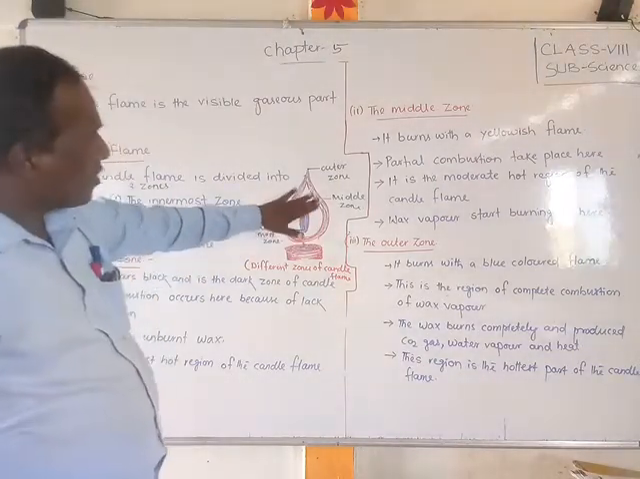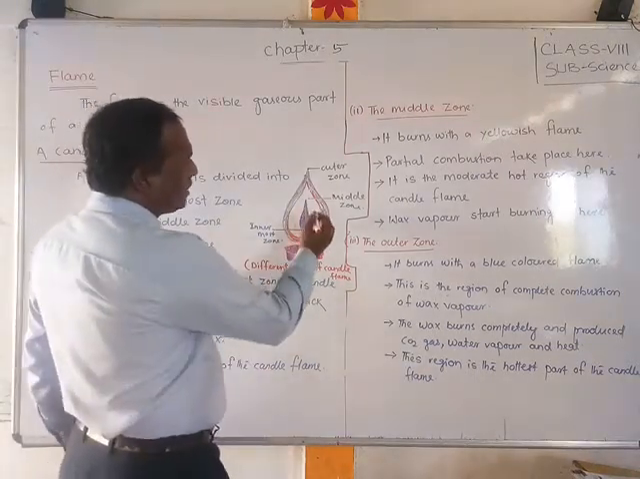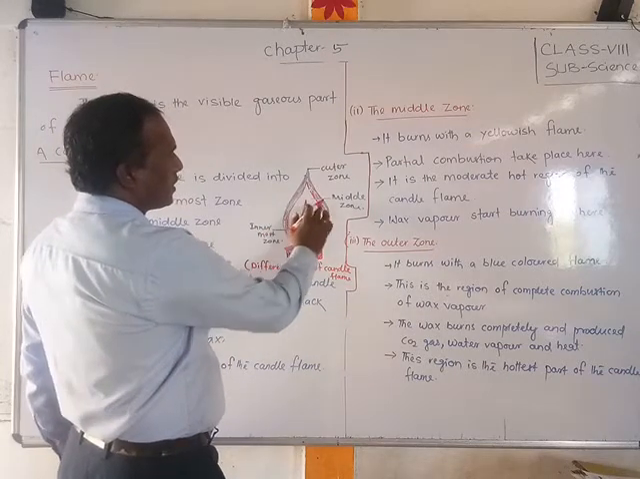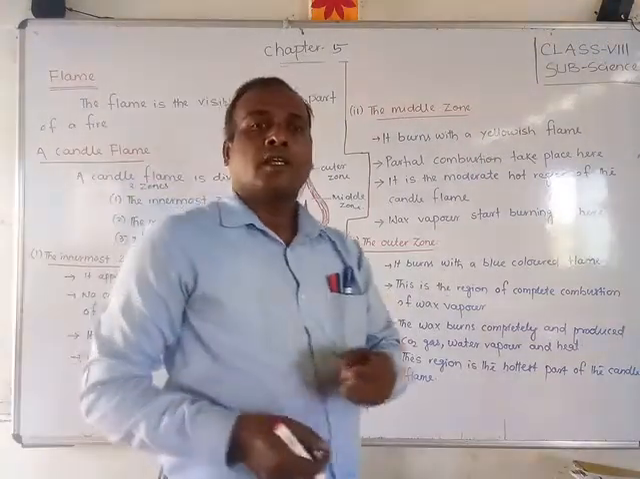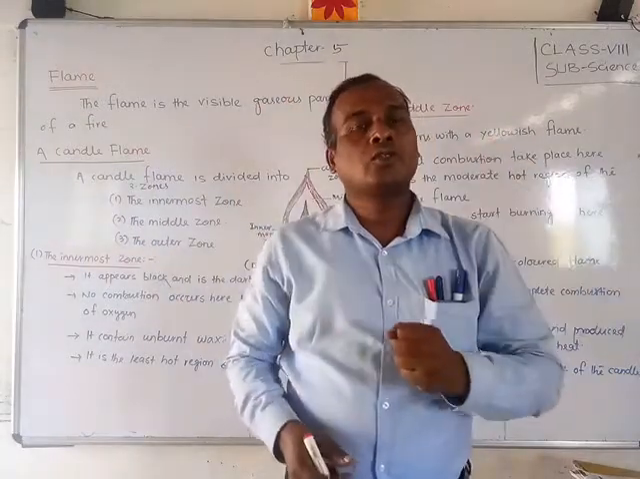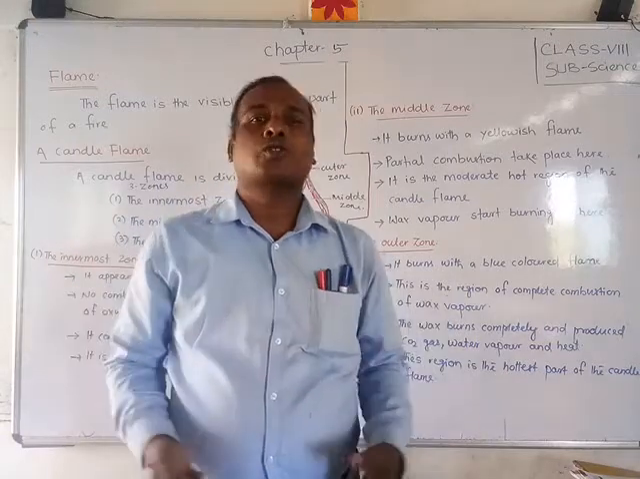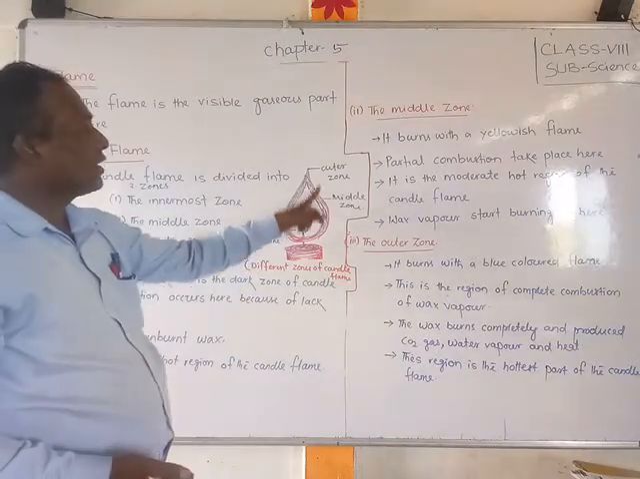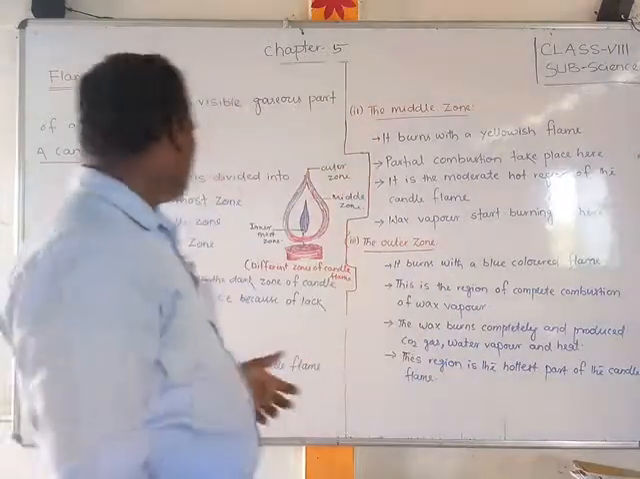Here I have drawn one picture, students. This is a candle and the three zones are there. This is one zone, this is the plain yellow color zone, and then the blue color zone. Whenever a candle is lit, you will find the three zones: the innermost zone, the middle zone and the outermost zone. We will discuss each of them. A flame contains three zones.